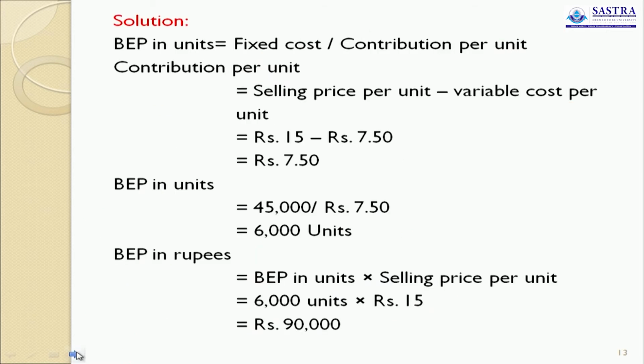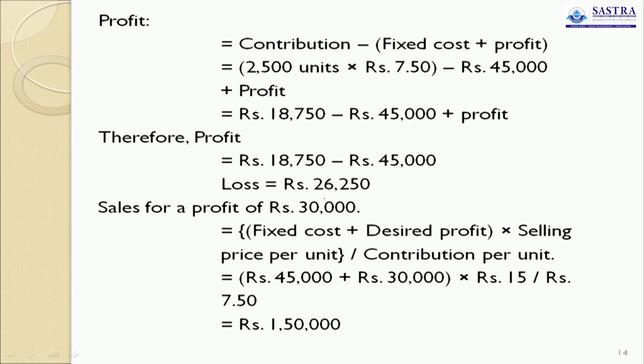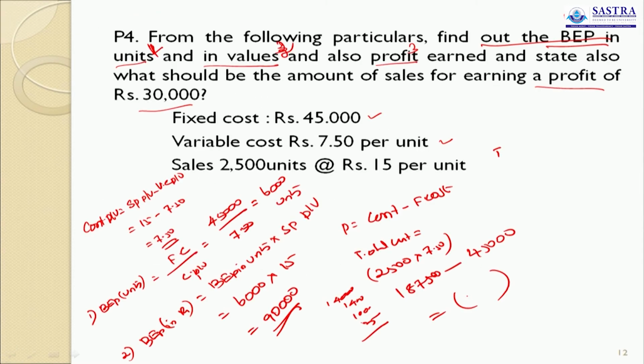So what is the loss? The actual loss is 26,250. So there is no profit. Loss is 26,250. So this is the answer for the first 3 questions. One is BEP in units 6,000, BEP in value 90,000, and the loss is 26,250. The last question is, what is the required sales to earn a profit of 30,000?